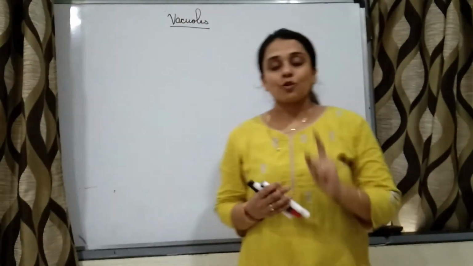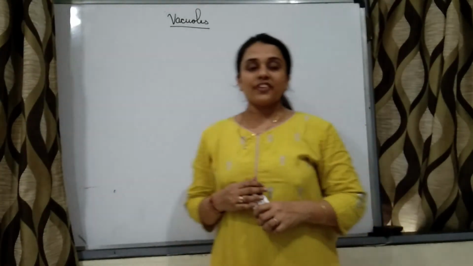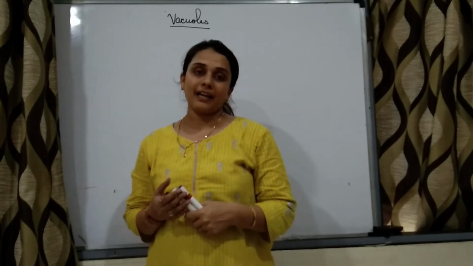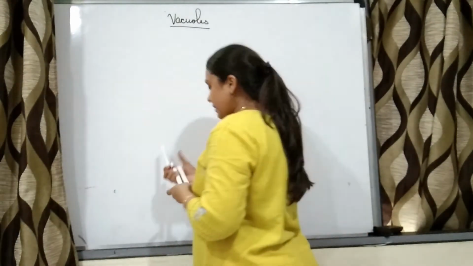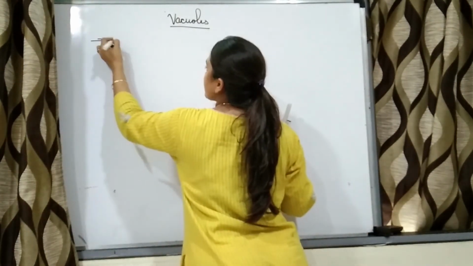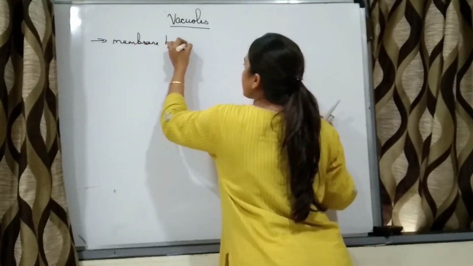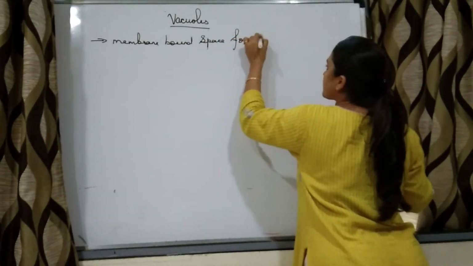Yes, students. So the fourth organelle of the endomembrane system is vacuole. We have studied Golgi body, endoplasmic reticulum and lysosomes. The fourth organelle is vacuole. Vacuole is nothing but a membrane bound space found in cytoplasm.